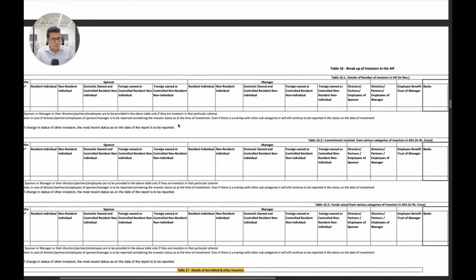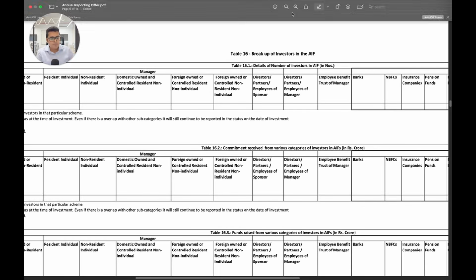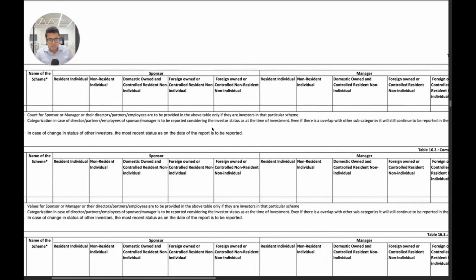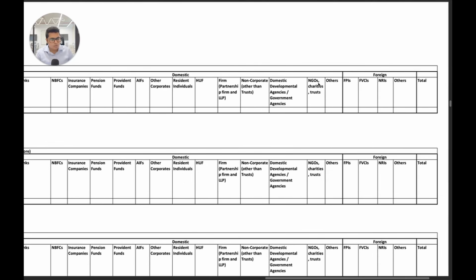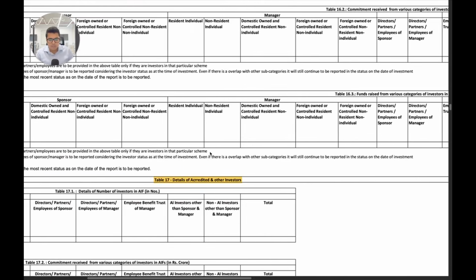Now we have again the same requirements that we are giving on a quarterly basis in the simplified format. That is breakup of investors in the AIF. The same thing has been provided here also. So those breakup you give on an annual basis as well. Again, who are the investors, number of sponsor, manager, domestic, foreign investors. How much have you received commitment from them and how many funds are raised from them.